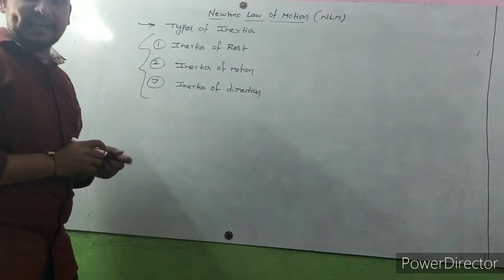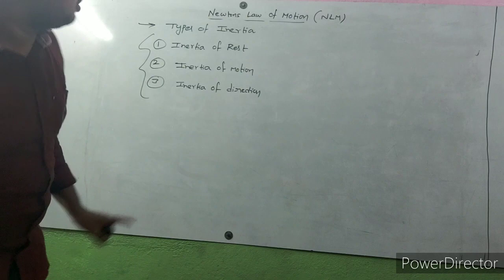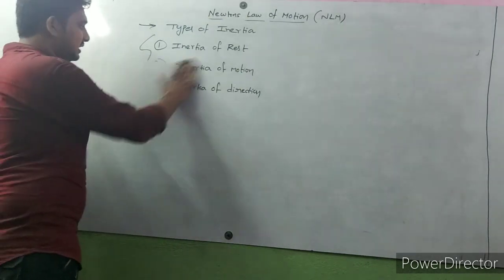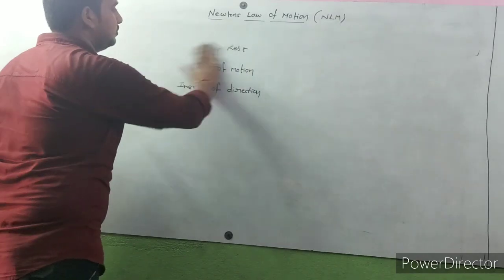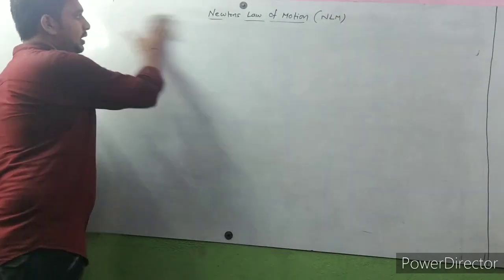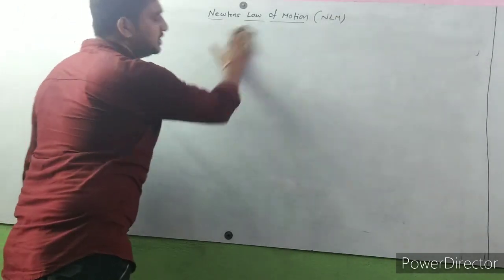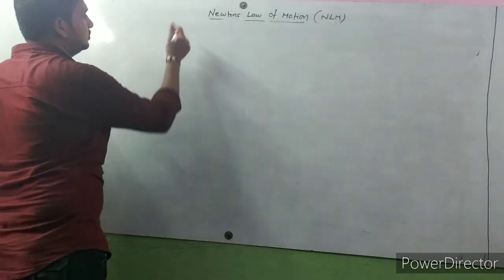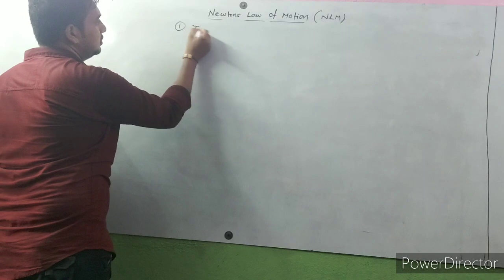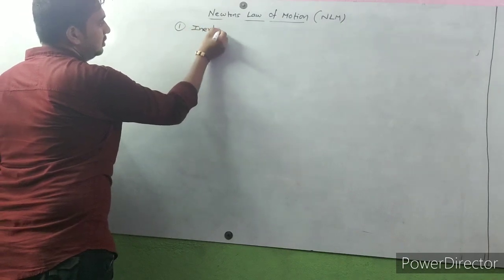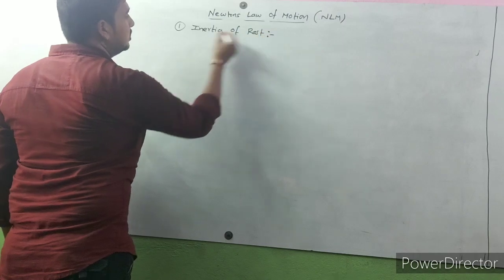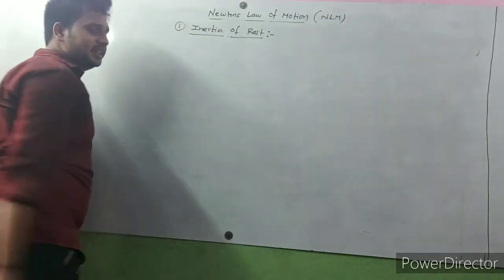We will see how to define inertia of rest, inertia of motion, and inertia of direction. So first one, inertia of rest. What is the definition of inertia of rest?